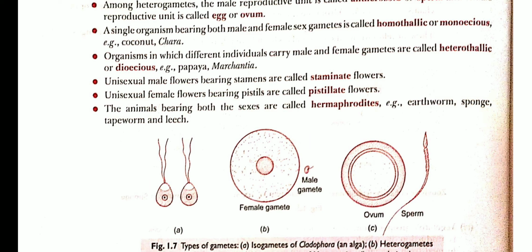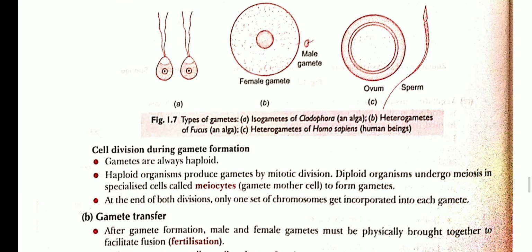So unisexual male flowers bearing stamens are called staminate, and unisexual female flowers bearing pistils are called pistillate flowers. Some animals are hermaphrodite. Examples: earthworm, sponge, tapeworm, and leech. These are the examples of hermaphrodite organisms.